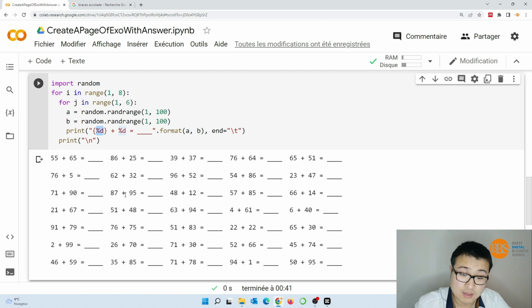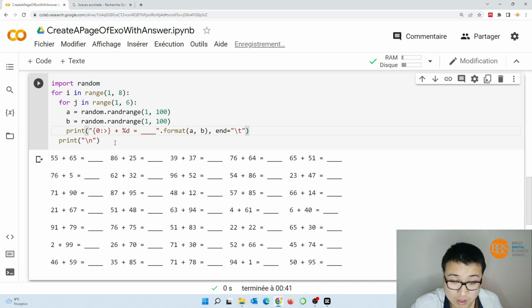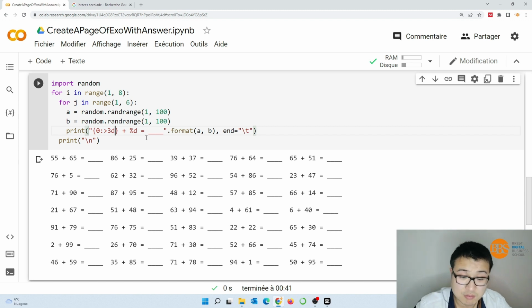So we can give the sequence number 0 to represent a, and a colon to separate its sequence number from the description of what I want. I want it aligned to the right side, and I want its width to be 3, like this, and I want its form, of course, to be decimal.